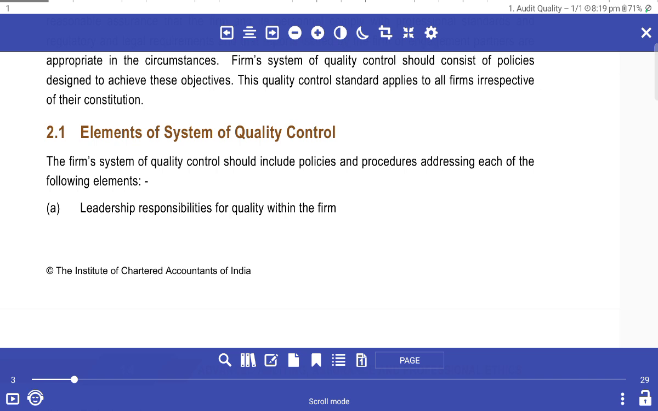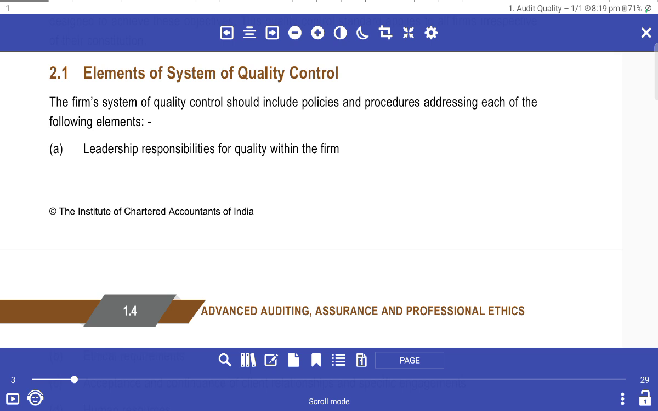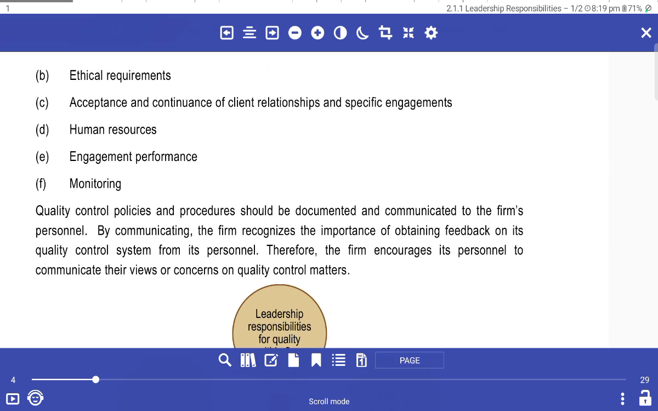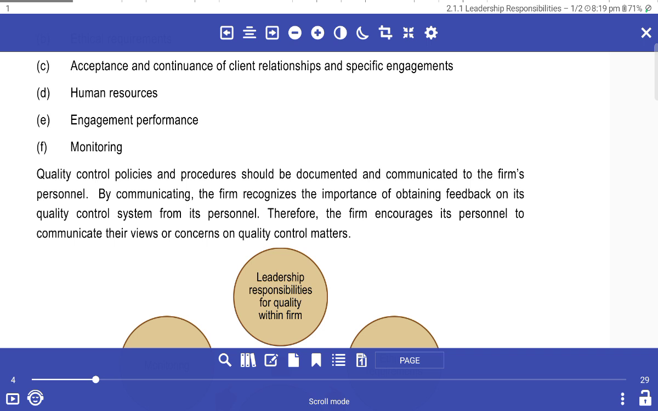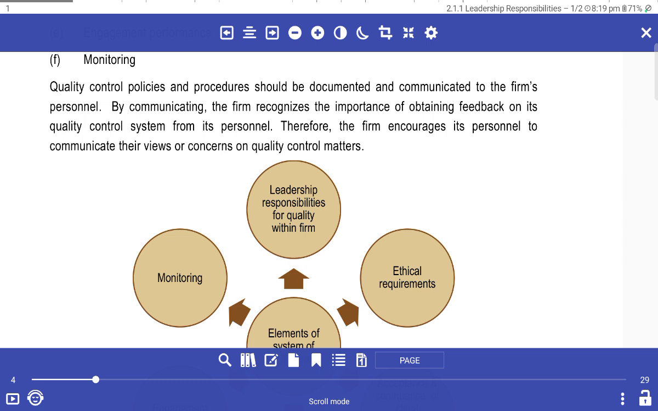Elements of a system of quality control: the firm's quality control should include policies and procedures addressing each of the following: leadership responsibilities for quality within the firm, ethical requirements, acceptance and continuance of client relationships and specific engagements, human resources, engagement performance, and monitoring. The quality control policies and procedures should be documented and communicated to the firm's personnel. By communicating, the firm recognizes the importance of obtaining feedback on the quality control system and lessons learned.